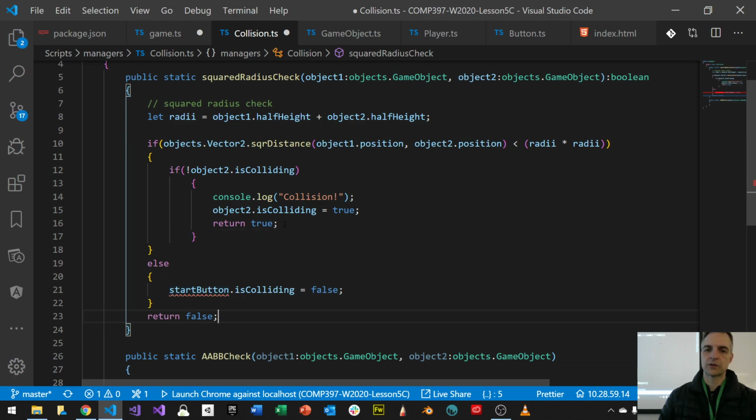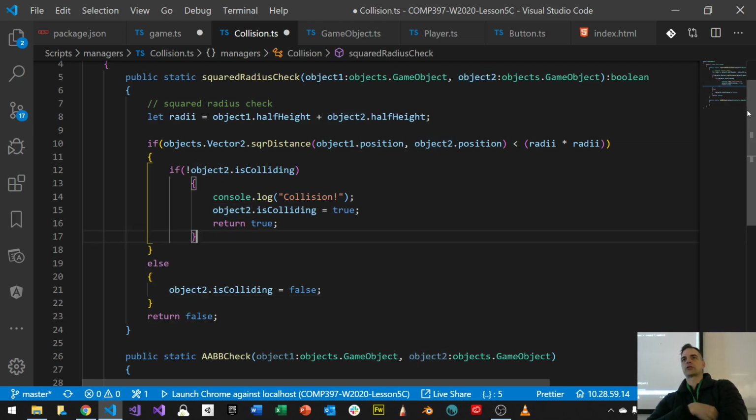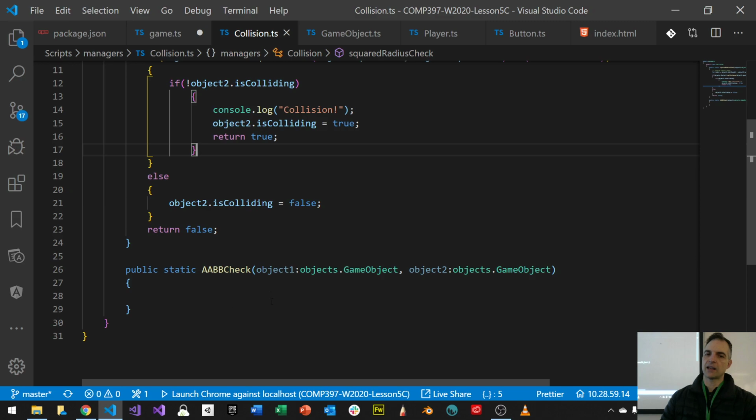Start button, that's object 2. So now it's a generic function, right? Well, I say generic. It means it's a function that can take any two game objects. Game object 1, game object 2. That's how it's going to work. Okay. Furthermore, we can do something similar like this in AABB Check.